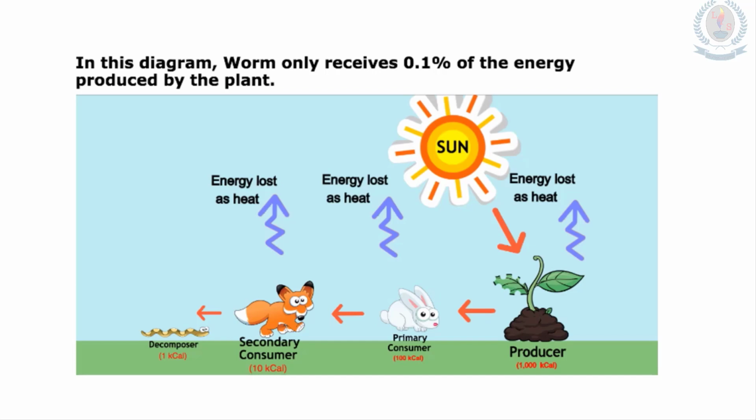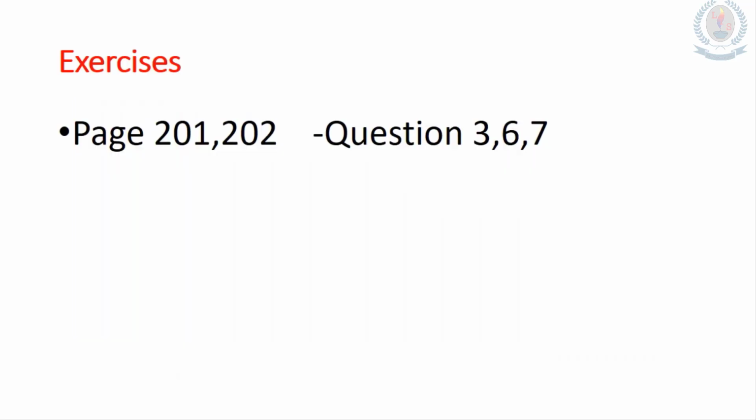That means there is a loss of energy. So the worm only receives 0.1% of the energy produced by the plant. That is the reason for limiting the number of trophic levels. Most food chains have only 3 or 4 trophic levels.